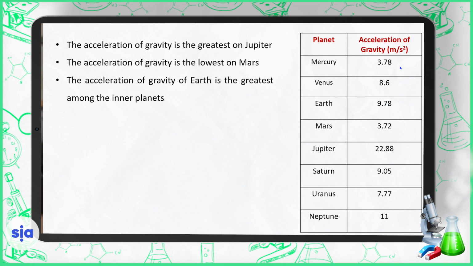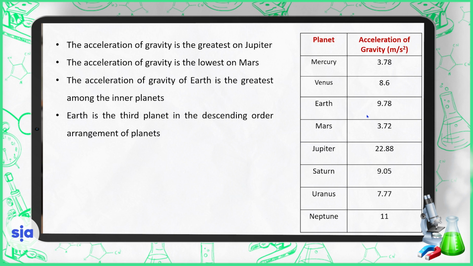Here are the inner planets: Mercury, Venus, Earth, Mars. The greatest acceleration of gravity among the inner planets is for Earth. Earth is the third planet in the arrangement of planets according to the acceleration of gravity. If we arrange the planets in a descending order, Earth will take the third place.